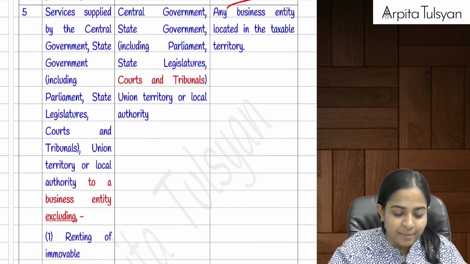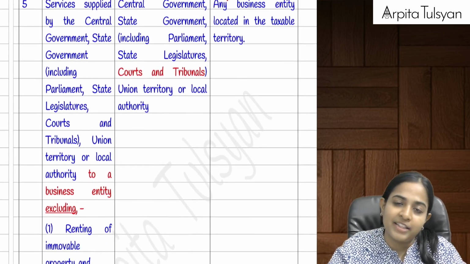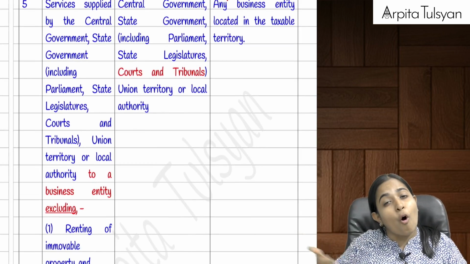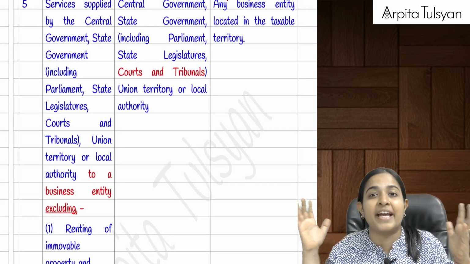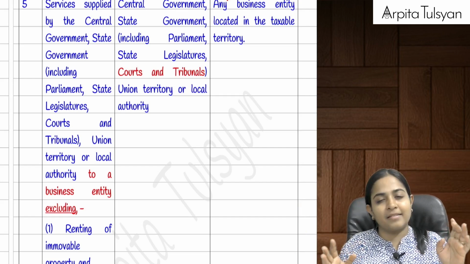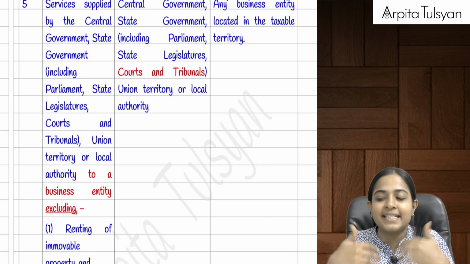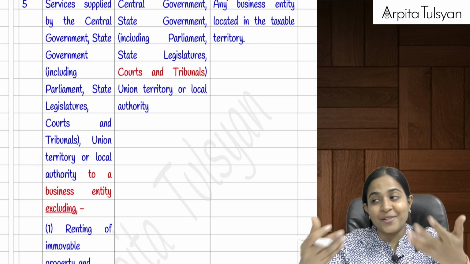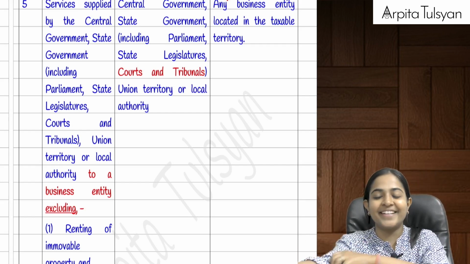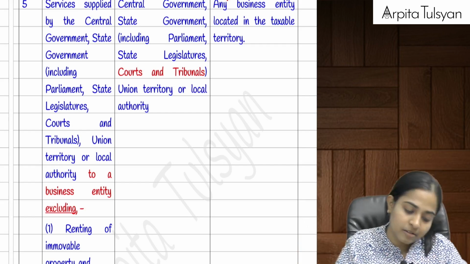So you need to keep that in mind, and that can be done only with the help of cumulative revision. If you solve all the questions from our very exhaustive question bank, you will get used to it. You will make mistakes in the initial questions, but later on you will get used to it, meaning you will not make mistakes but give the correct answers.